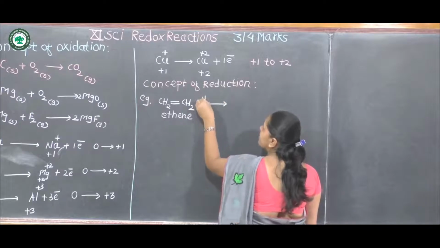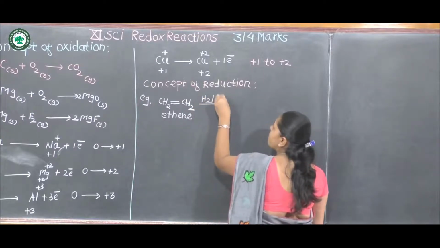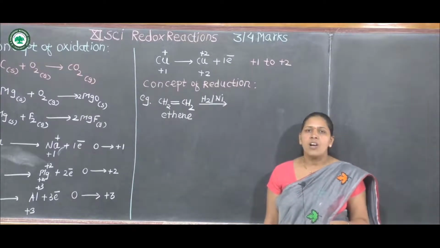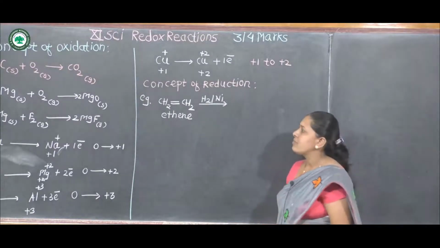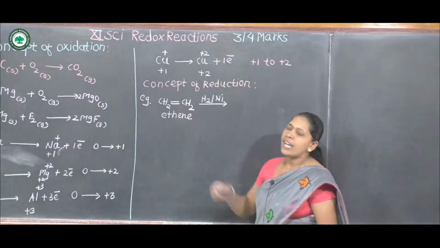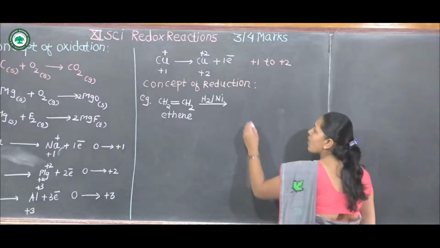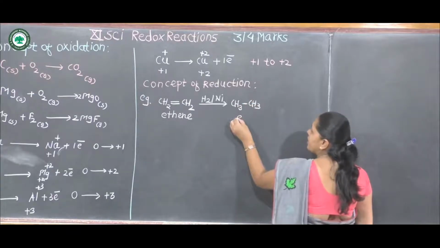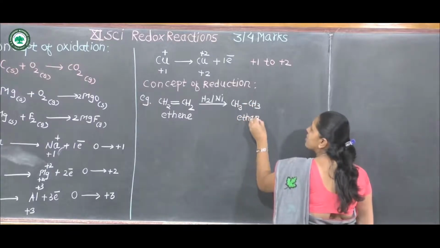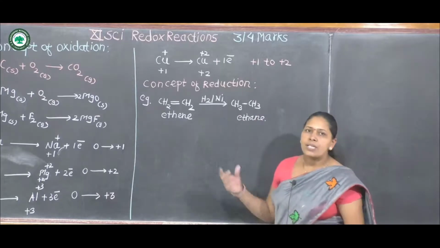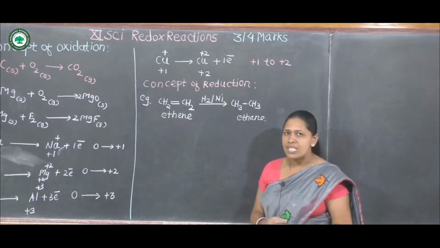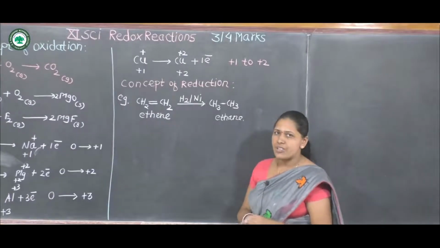If we add hydrogen in presence of nickel, platinum, or palladium, hydrogen is added across the double bond to form ethane, CH3CH3. In this example, addition of 2 hydrogen across the double bond takes place, therefore it is a reduction reaction.